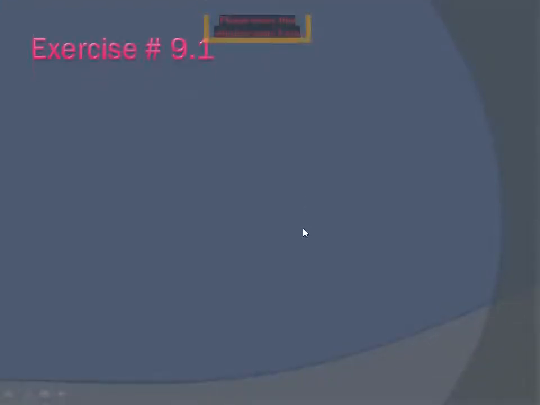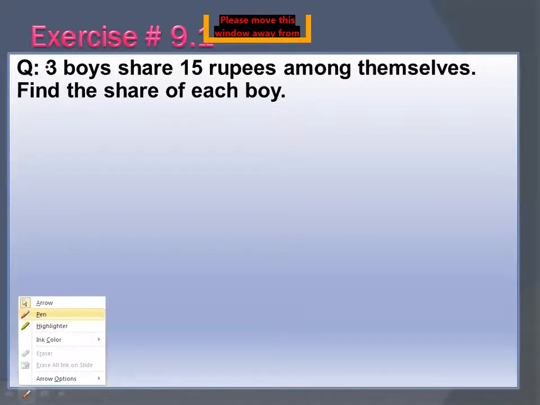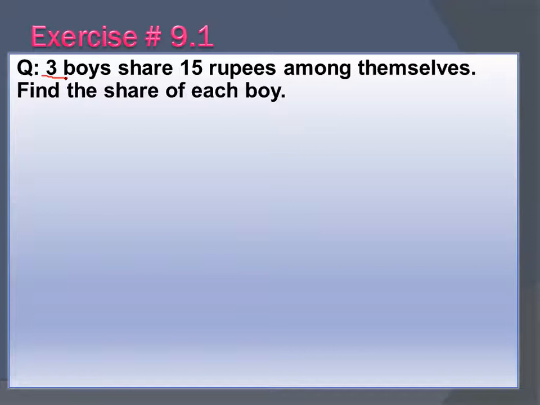Now next is exercise number 9.1 again. The question: 3 boys share 15 rupees. How many boys do you have? Total number of boys is 3, and they have to share 15 rupees among themselves. So find the share of each boy. Here you have to find out the share of each boy.